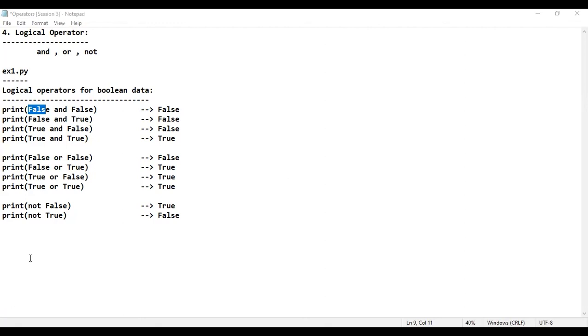Logical operators for non-Boolean data. Guys, you just do one thing. If your friend is saying, hey, I have already learned operators in Python, just ask them whether they have learned logical operators for non-Boolean data. Just ask a few questions. You only check whether they are able to tell the answer or not.